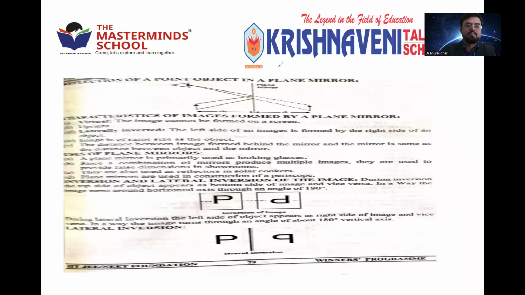So you can see here the characteristics. One is a virtual image, and an upright image. Upright means erect, straight only. If you stand like this, you see yourself like this only. Your head is on top, and if you reverse, it will look reversed only. That is called upright or erect. The third one, as I told, is laterally inverted. Left appears right, right appears left. Like this, see how you can see. That is also helpful in some cases.